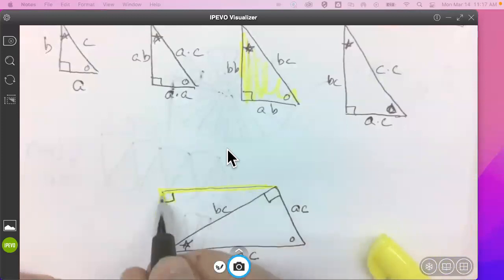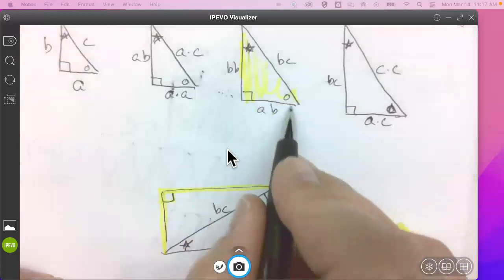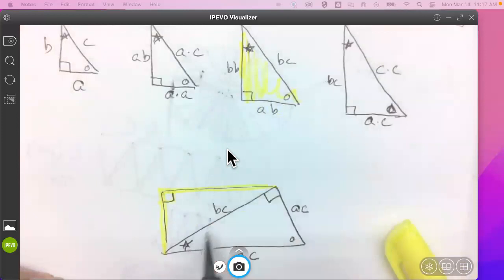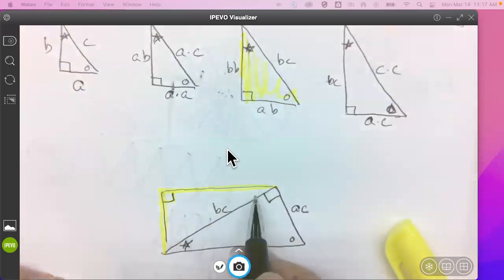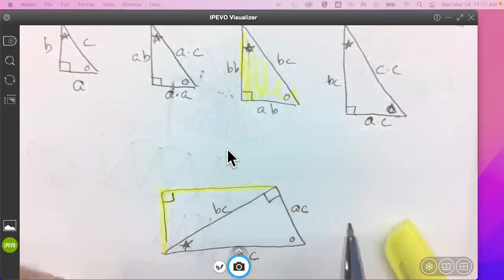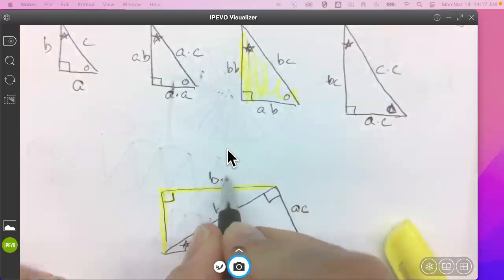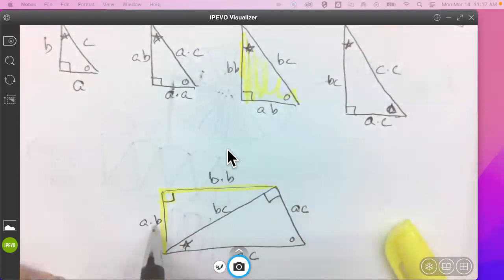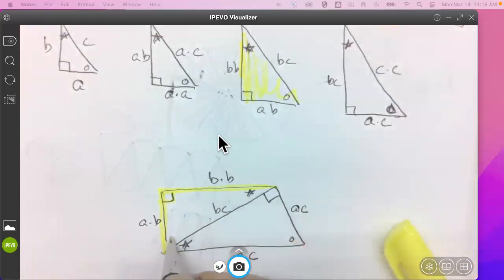And because I know that the hypotenuse of this one is BC, and this length is BC, they're the same. So I can get a little reflexive action going on there. They're sharing the same space. And this is going to be B times B, and this will be A times B. And my star is here, and my circle is here.